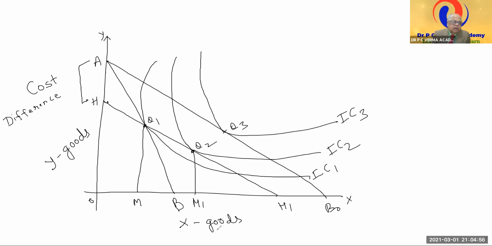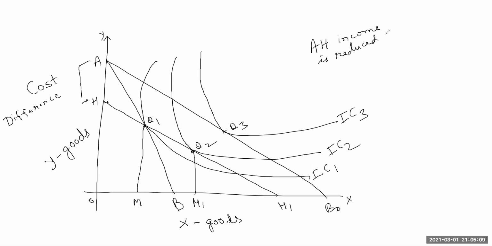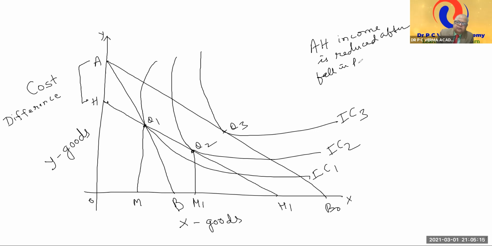AH money is taken from the consumer; AH income is reduced after the fall in the price of X goods, to put the consumer at the original point, Q1 on IC1.